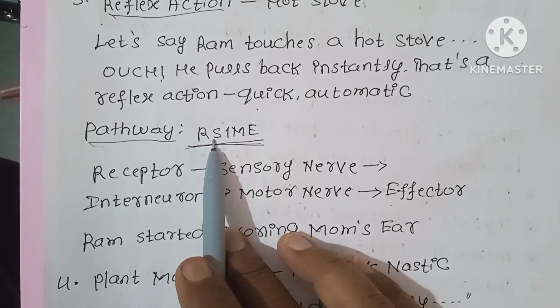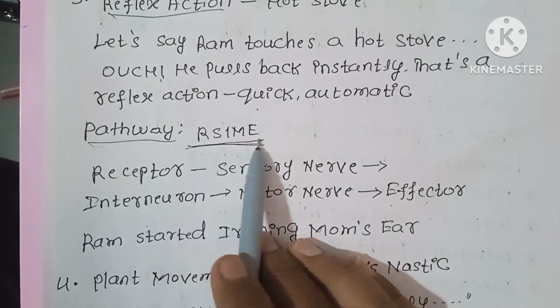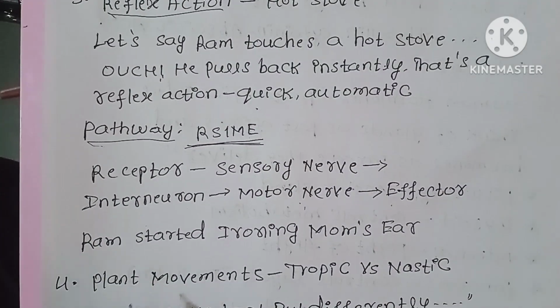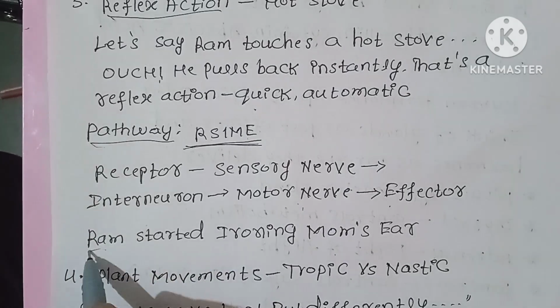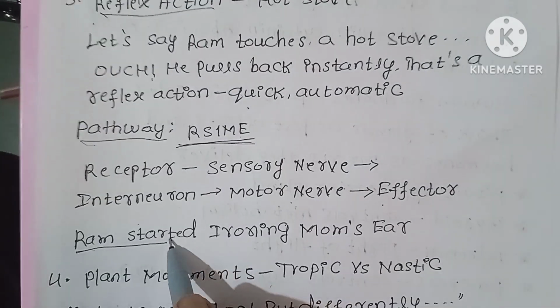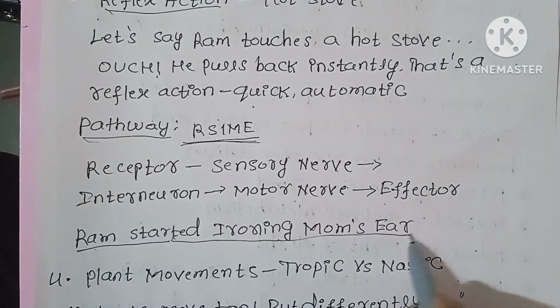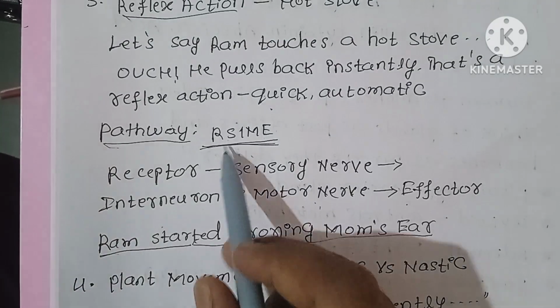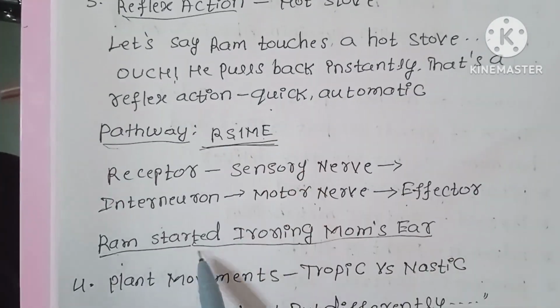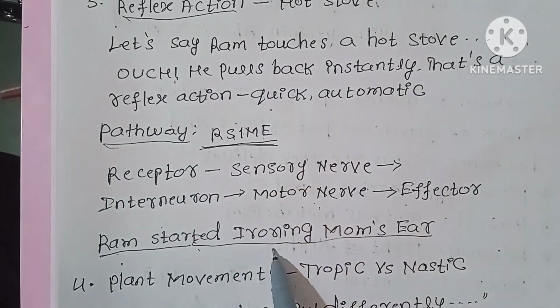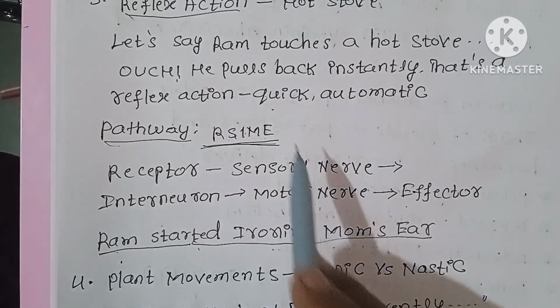RSIM. I have to remember this. Ram started ironing mom's ear. Make a sentence. R means Ram, S means started, I means ironing, M means mom's, E means ear.